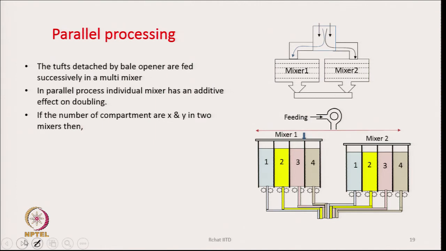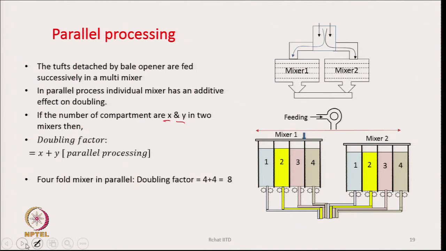The tufts detached by the bale opener are fed successively in the multi-mixtures. In parallel processing, individual mixtures have an additive effect on doubling. If the number of compartments are x and y in the two mixtures, then the doubling factor is going to be x plus y. They are working parallelly.